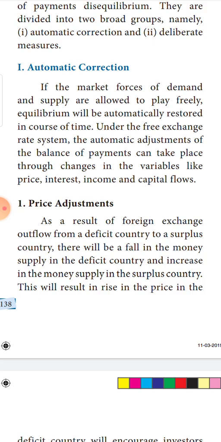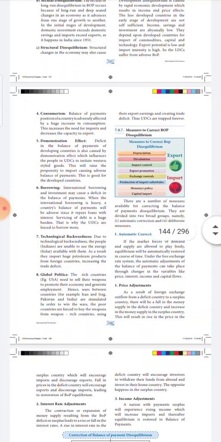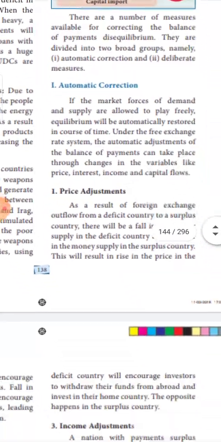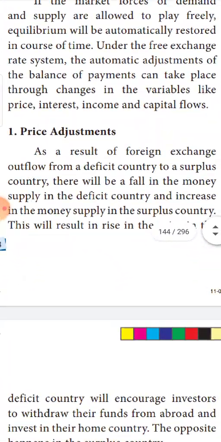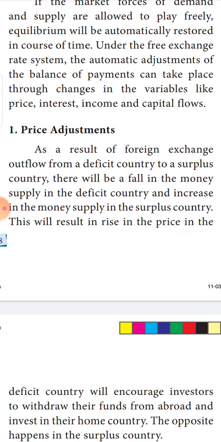See, as a result of foreign exchange outflows from the deficit country to the surplus country, when money flows from the deficit country, that is, a country where imports are high, what will happen? When our country's imports are high, let us assume we owe a huge amount of money to the country from whom we have imported.